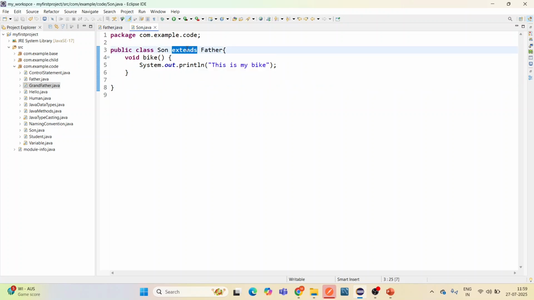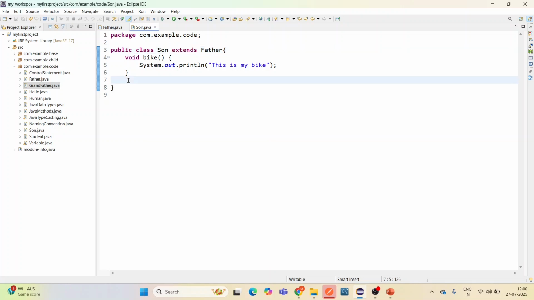Here extends is the keyword we use in Java to apply inheritance. It simply means son is the child class and father is the parent class. Because of inheritance, the son class automatically gets access to all public methods and variables of the father class.